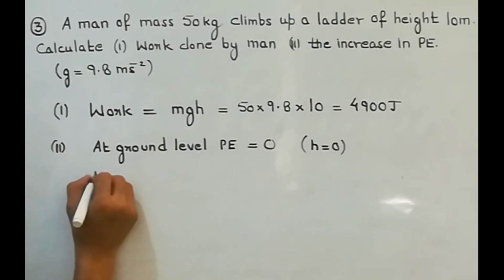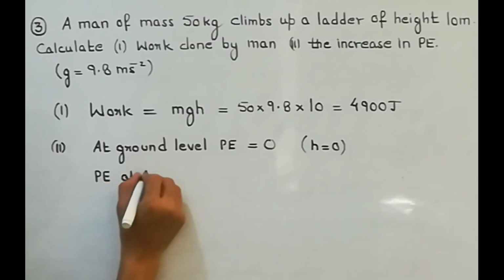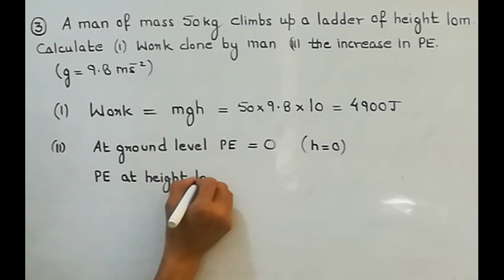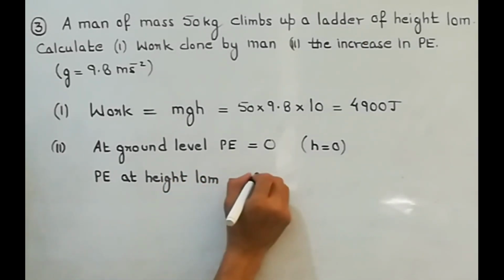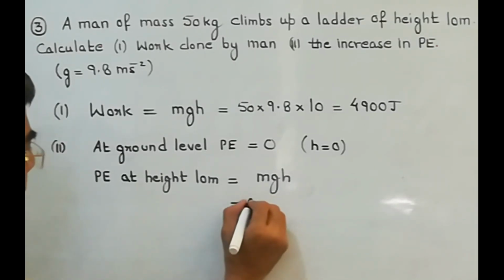Now potential energy at height 10 meter. So mass is 50.